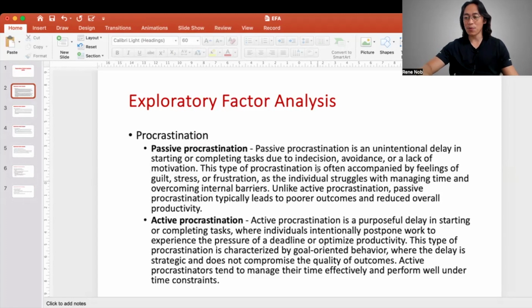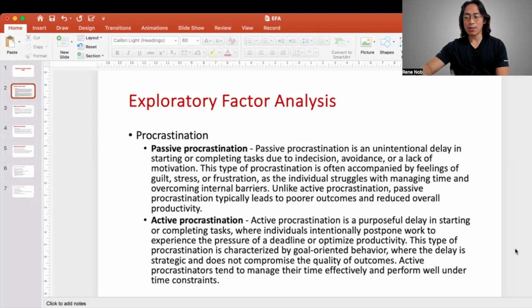So let's define what these constructs are, what these supposed latent variables are. When we say passive procrastination, it refers to the unintentional delay of starting or completing a task due to indecision, avoidance, or lack of motivation. This type of procrastination is often accompanied by feelings of guilt, stress, and frustration as individuals struggle with managing time and overcoming internal barriers, so forth and so on.